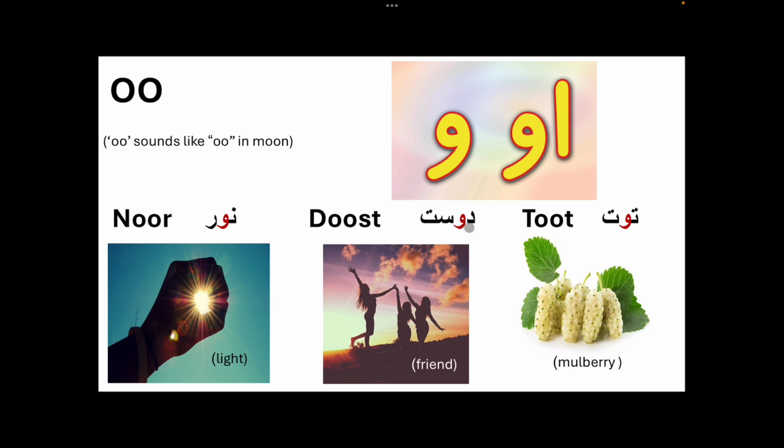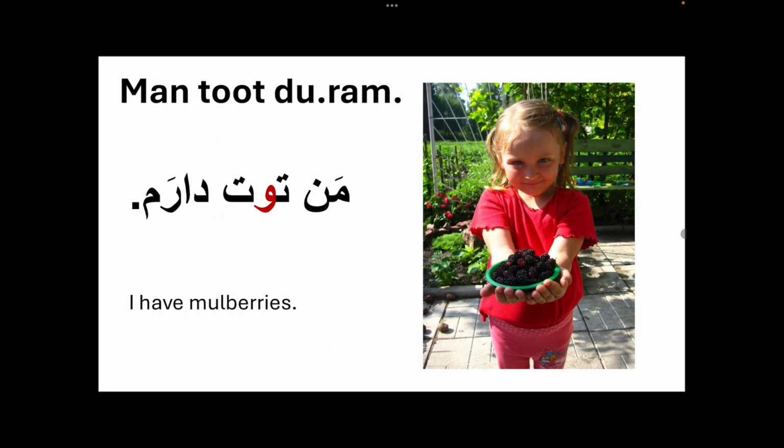How about this one? Dost, which means friend, and tut, which means mulberry. So let's try to read some of these sentences together. Remember, try to use the Finglish to help you out.